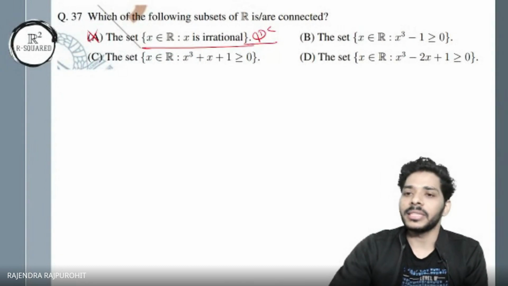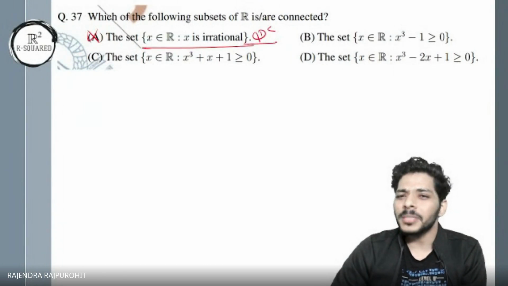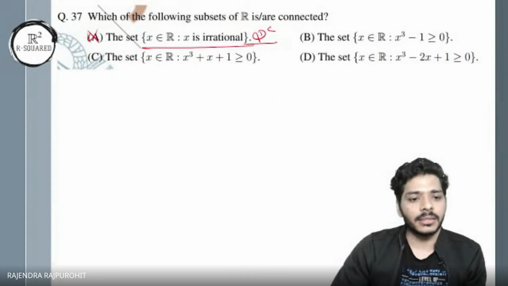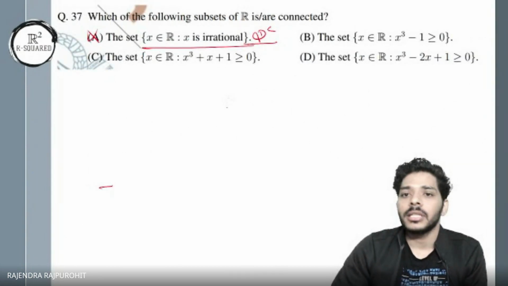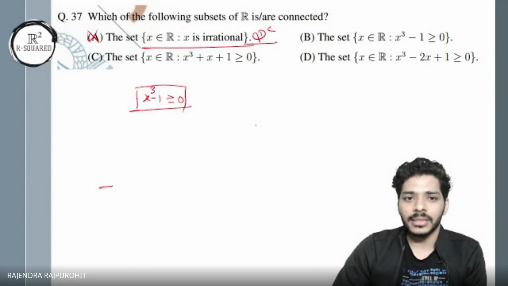Now what about the others? We look at the other sets. Like option B says that we have x cube minus 1 greater than or equal to 0. Since x cube is one-one, I can write x cube is greater than or equal to 1.